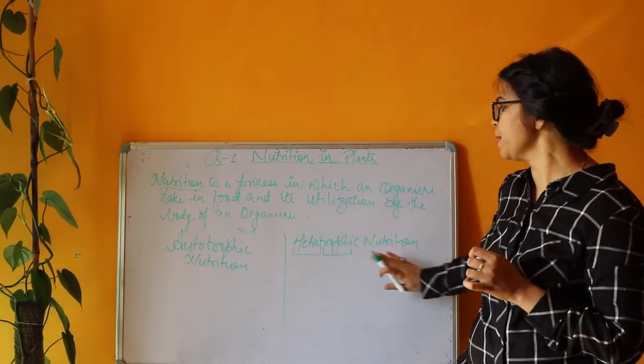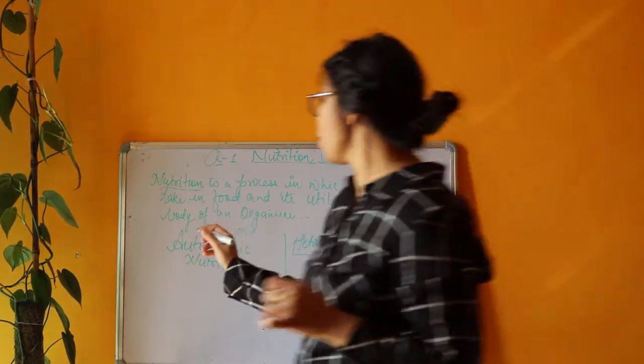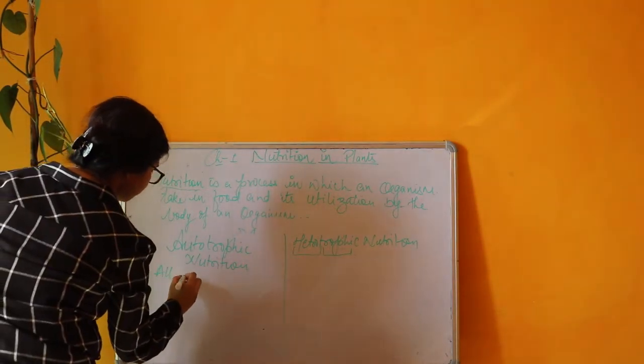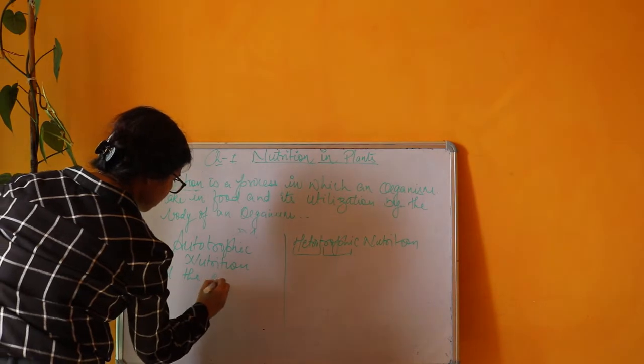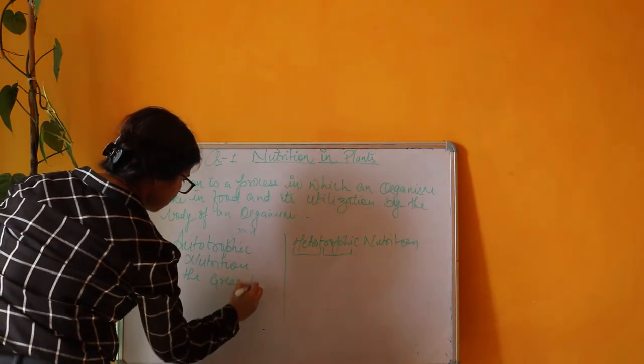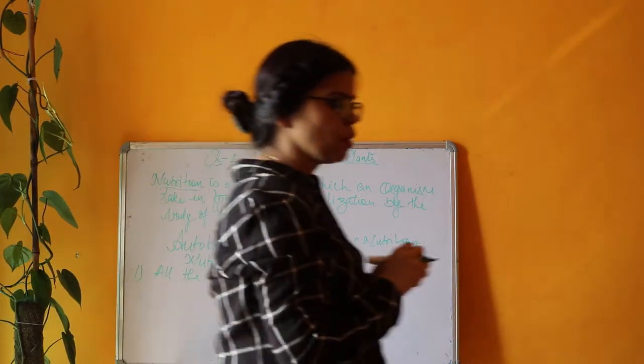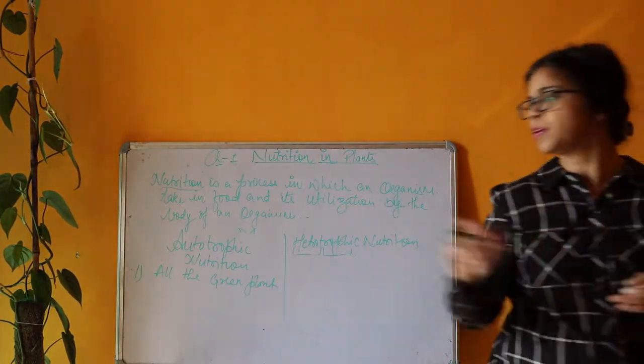Autotrophic nutrition includes all the green plants. In the autotrophic mode of nutrition, all the green plants are included.